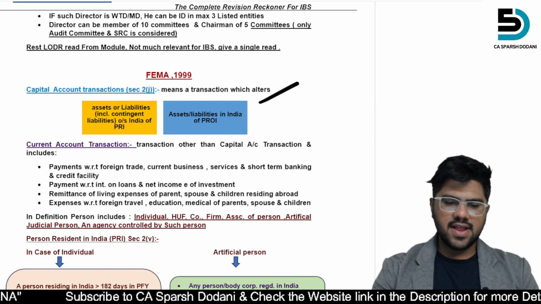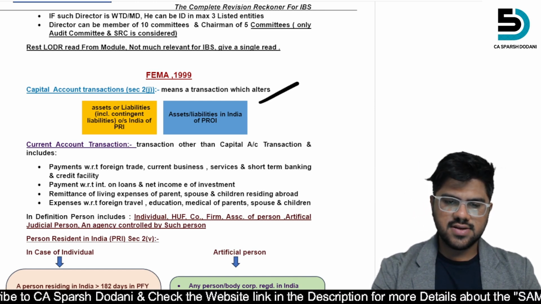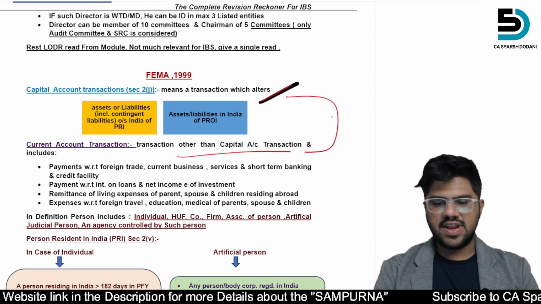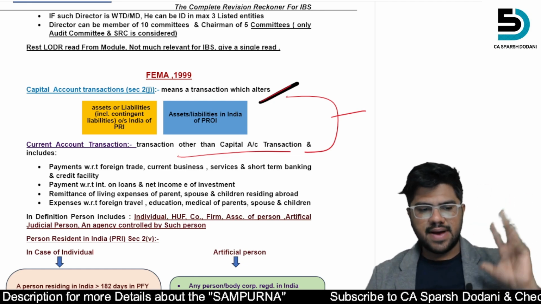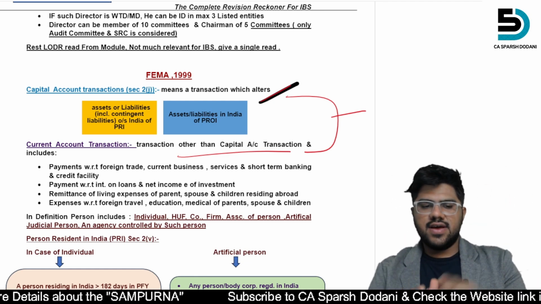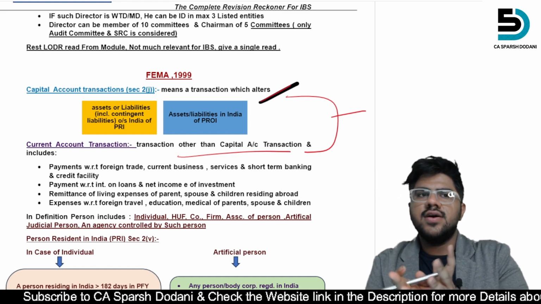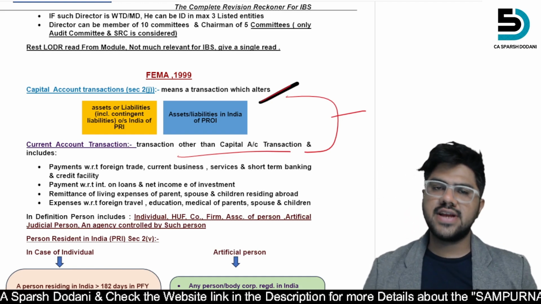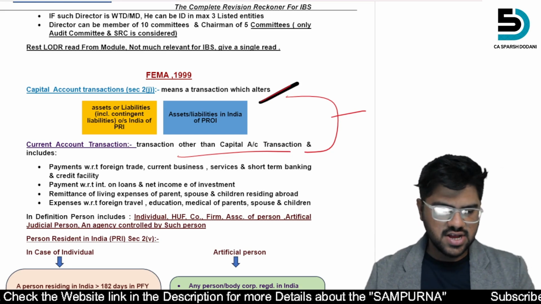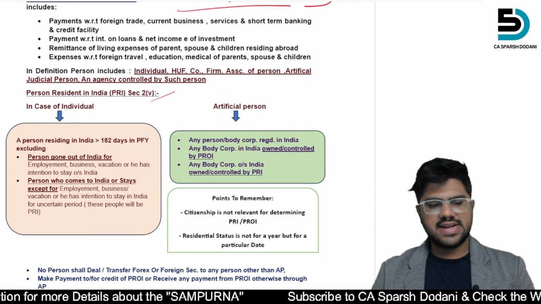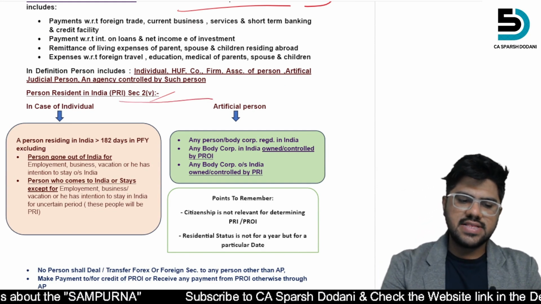the definitions of capital account transactions and the current account transaction. These two definitions are important because there might be something where you have to differentiate between the capital account transaction and current account transaction. And in the case, whether the person is resident in India as per the FEMA.